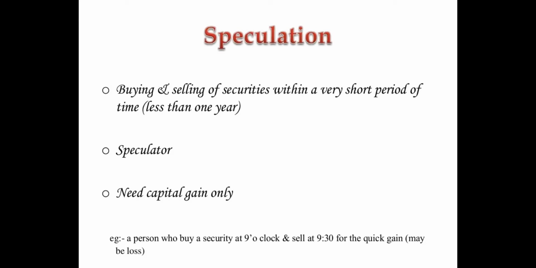So speculation is nothing but buying and selling securities within a short period of time. That means it should be less than 1 year, and speculators are doing this for getting more profit with higher risk, right? And they are just looking for the capital gain only. For example, a person who buys a security at 9 o'clock and sells at 9:30 for a quick gain, right? If the timing is wrong, then the person will be facing a loss. If the timing is good, then he will be in profit.